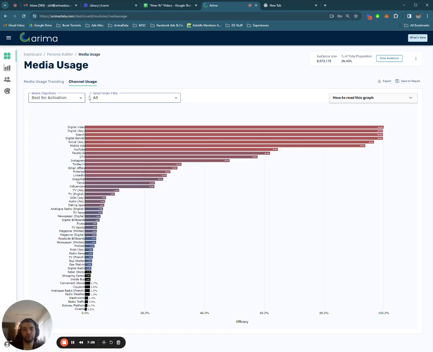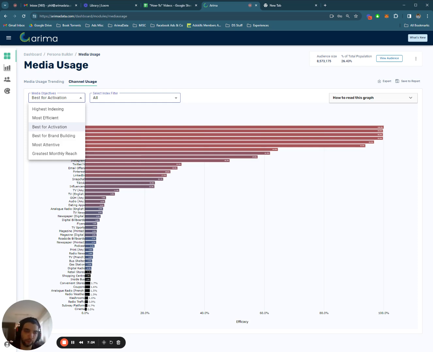This is a feature that was requested by a few agencies, people who use ComsPoint. Basically, ComsPoint helps you rank media channels in all sorts of ways, and people wanted to see something similar in Arima. So we've made something similar, and in some ways also a better alternative, because we put MMM data inside.